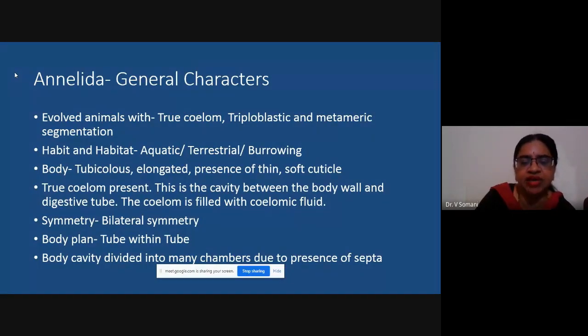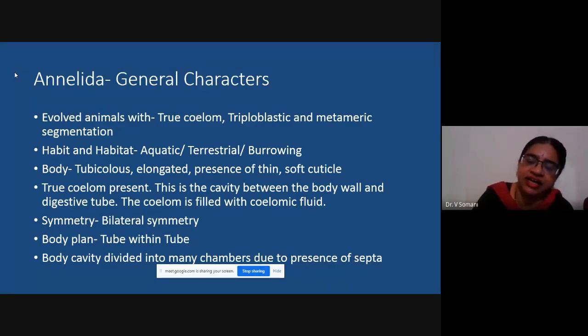If terrestrial, they can be of burrowing nature. Now, you might be familiar with leech and earthworm, okay? But you might not be familiar with the third organism which I mentioned, that is the Nereis. Now, Nereis in appearance is similar to earthworm, but Nereis, you find it in mud flats, especially